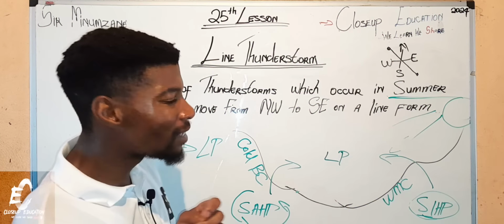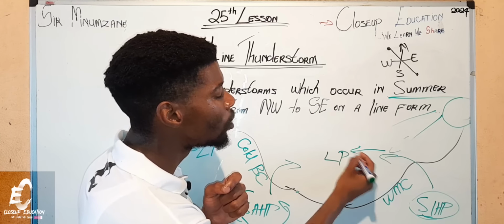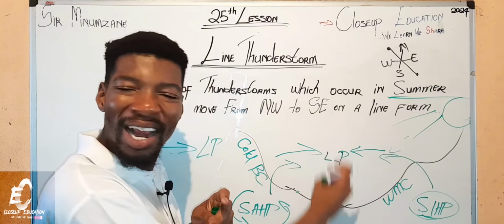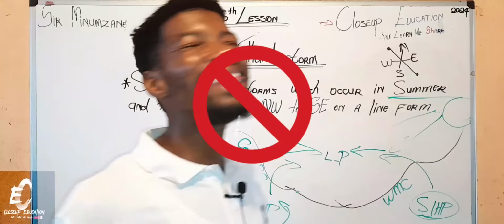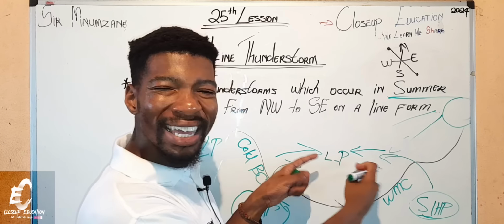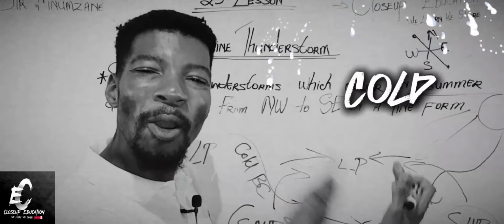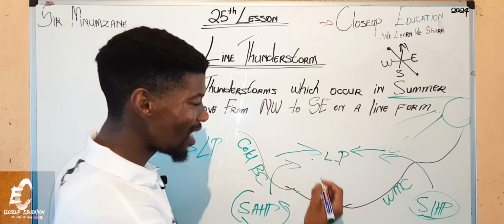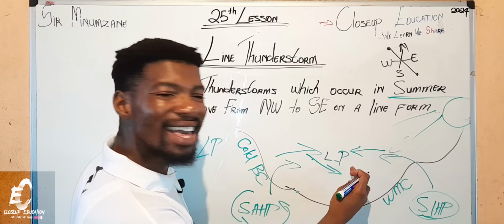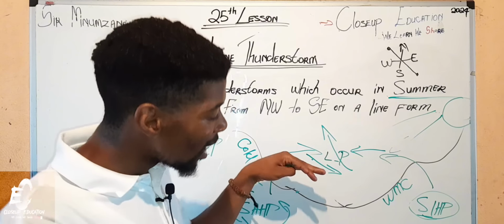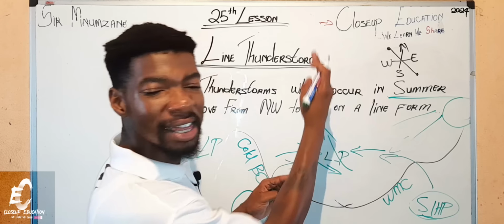And when there is space, obviously what we know is that they will continue to come, and they will meet at the middle where they want to fill up the gap. They can't fill up the gap because cold and warm cannot mix. So what will happen is that the cold will now go underneath. The warm will now be forced to rise. The cold will go underneath, forcing the warm to rise.